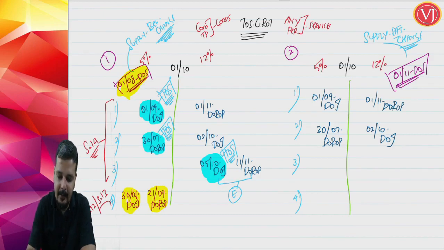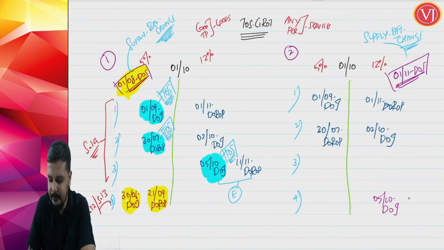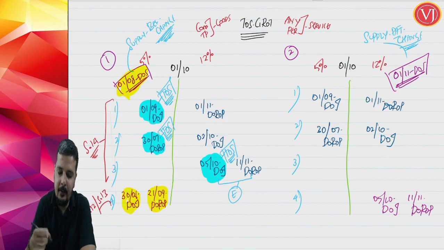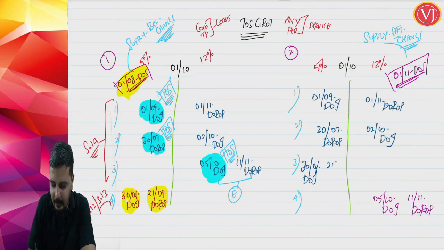Third case I cannot take it as the same because it will be on the same. Okay, let me take the same case. Third case I am writing as 4th case here: 5th of October, date of invoice, 11th of November, date of receipt of payment. And 4th case here I am writing it as 3rd case: 30th of June, date of invoice, and 21st of September, date of receipt of payment.